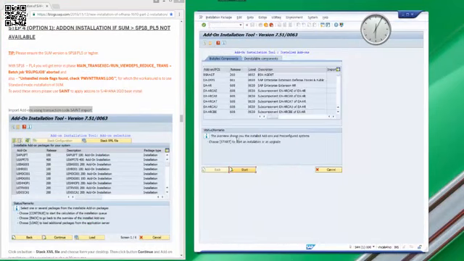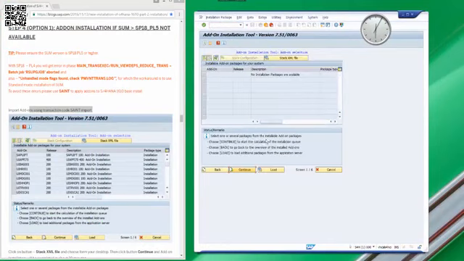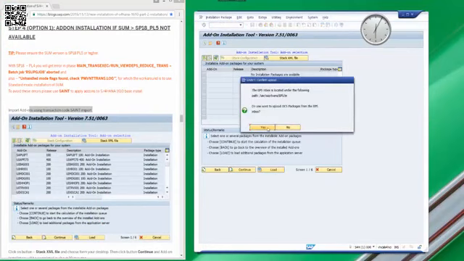So here you extract all SAR files in the EPS/in directory first at OS level. Click on load and import into the SAP system.